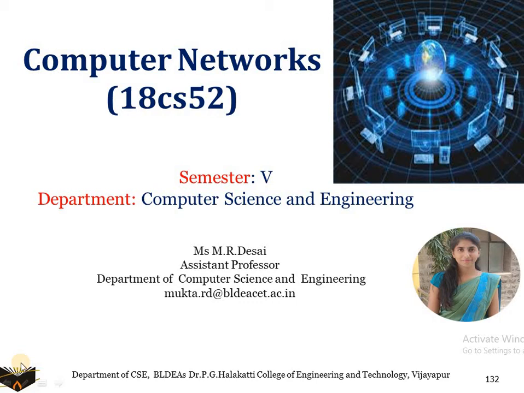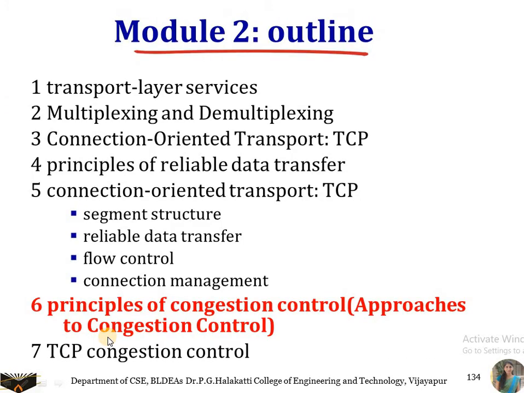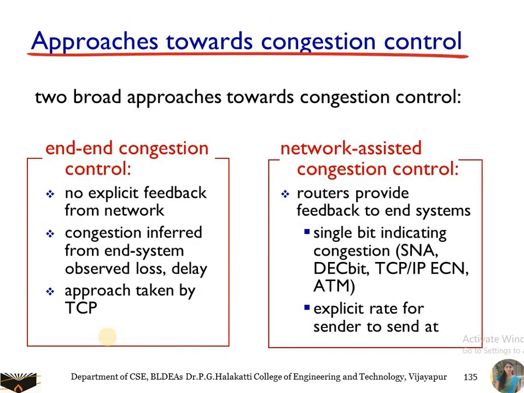Hello everyone. In this video we'll study congestion mechanisms, that is, approaches to congestion control. Before that we'll see what we mean by congestion. Congestion occurs in a network when the load in the network is greater than the capacity of the network. In that case we say that congestion has occurred.